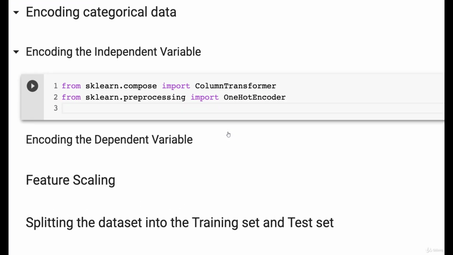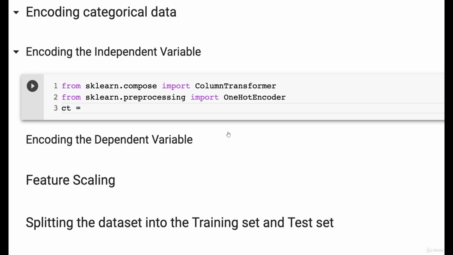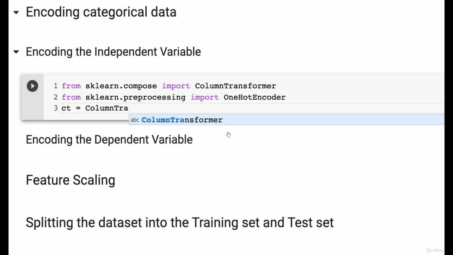You cannot really guess how we're going to do this, so let's implement the solution together. The first step is to create an object of the ColumnTransformer class, and therefore we're going to create a new variable here which I'm going to call ct, which stands for the object of the ColumnTransformer class. So ct equals, and now of course remember that to create an instance or an object of a class, you have to call the class itself, so the ColumnTransformer class, there we go.